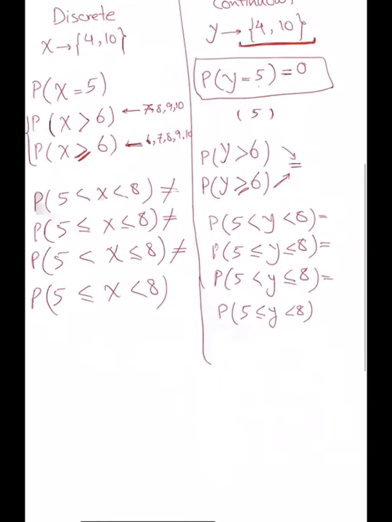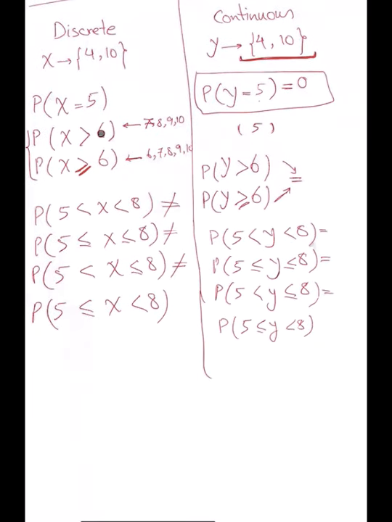But for the other definitions, the probability mass function or the probability density function, we still want them to be greater than or equal to 0 for all x.